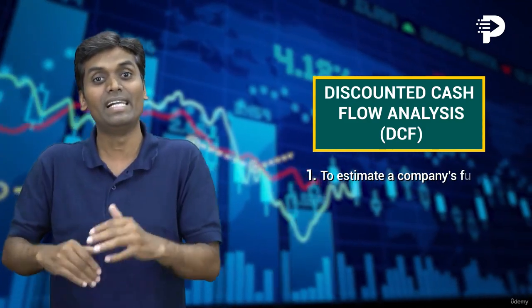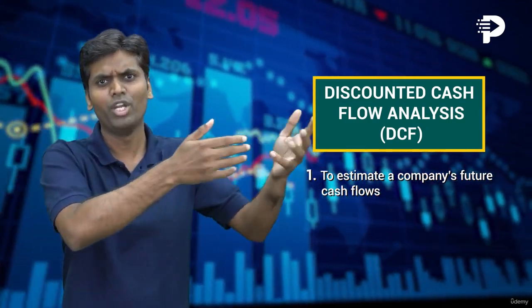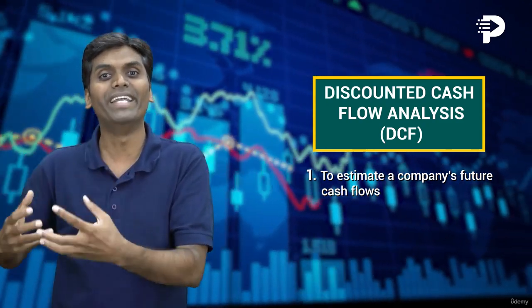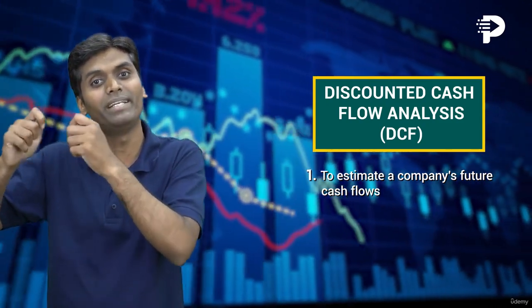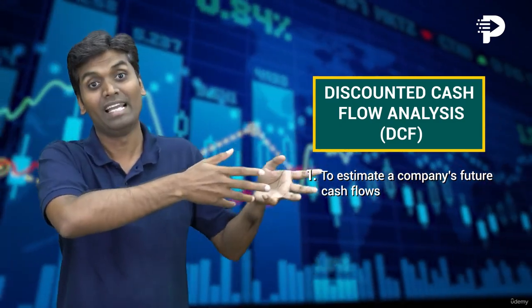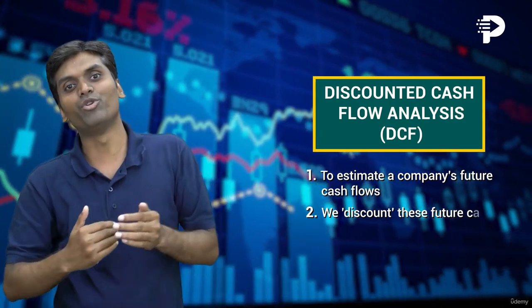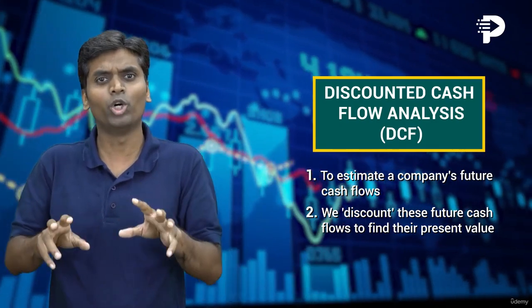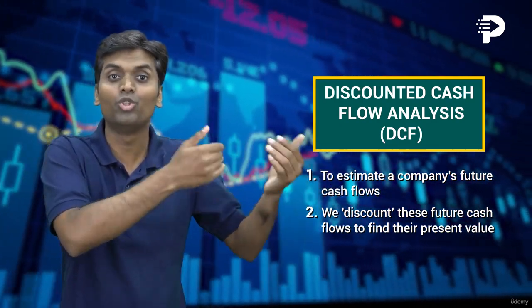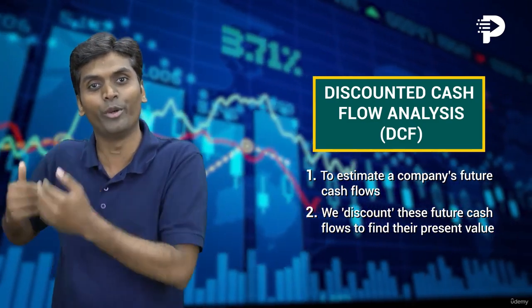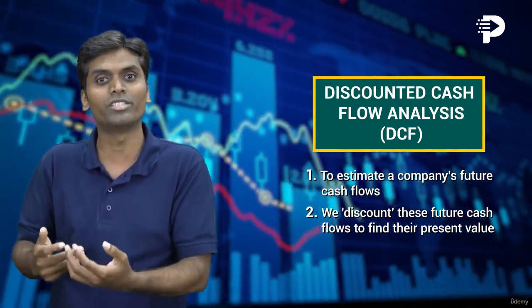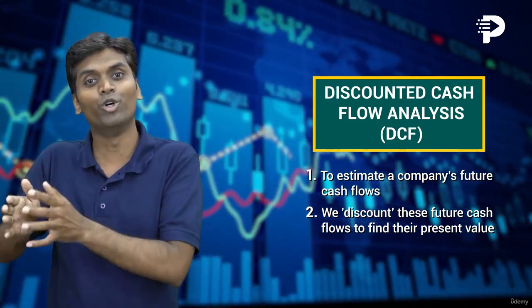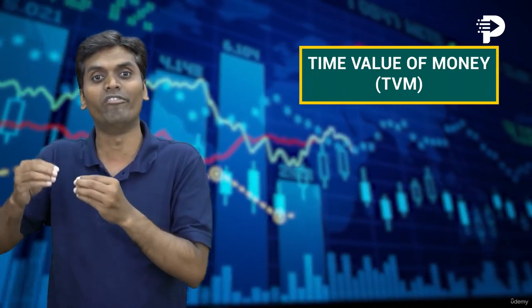The first step in DCF analysis is to estimate companies' future cash flows. You could think of this like predicting how many apples an apple tree will produce in the future. Next, we discount these future cash flows to find their present value. We do this because $1 in the future is not worth as much as $1 today. This is due to a concept known as the time value of money. Let's explore this concept first. The time value of money.